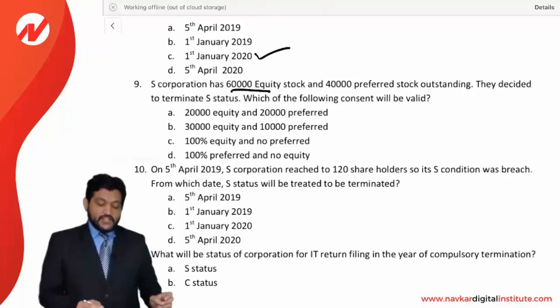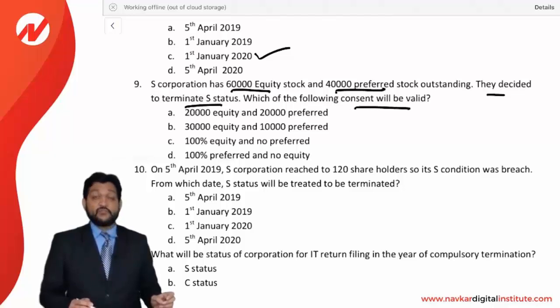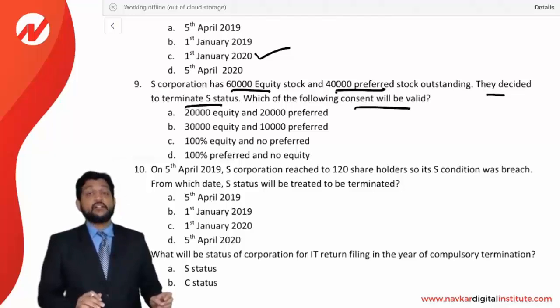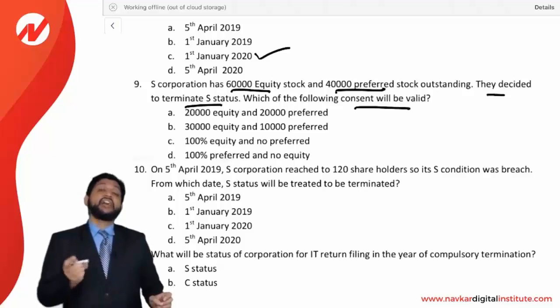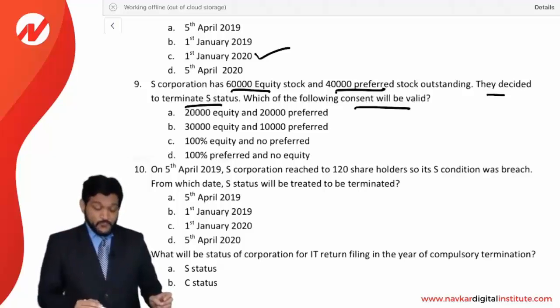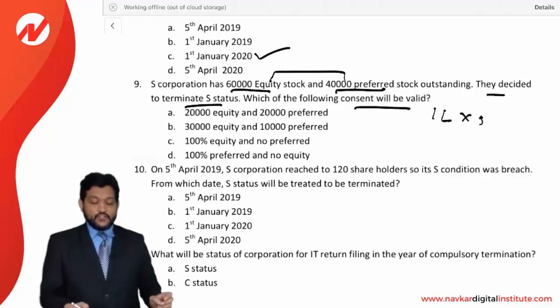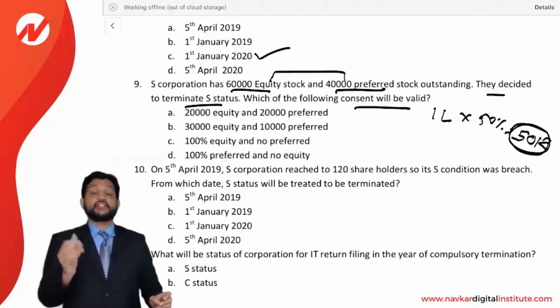S corporation has 60,000 equity stock and 40,000 preferred stock outstanding. They decided to terminate S status. Which of the following consent will be valid? Friends, for termination, how much consent is needed? Majority consent is needed. Majority means more than 50%, and it is voting and non-voting both. So here it is 60 plus 40, total 1 lakh stock, and 50% of it is 50,000. So more than 50,000 is needed. Whether it is equity or preference doesn't make any difference.